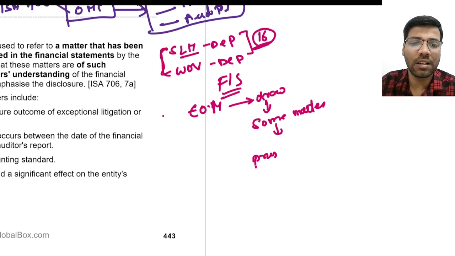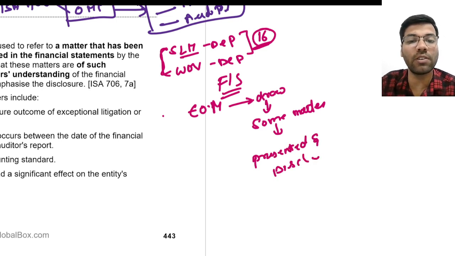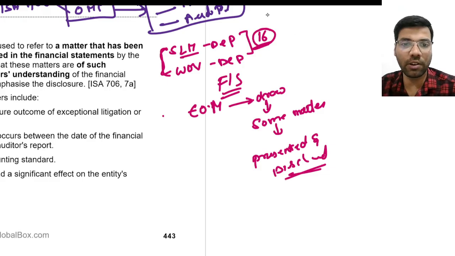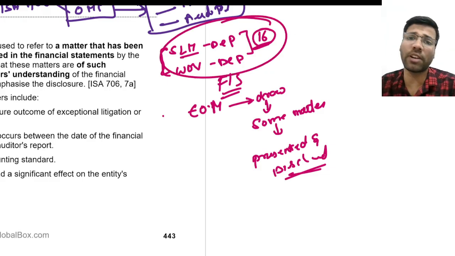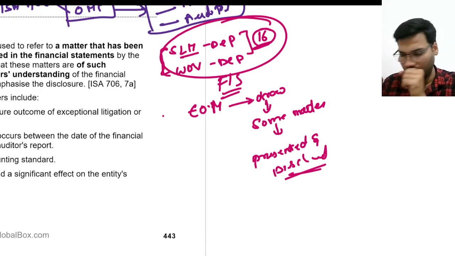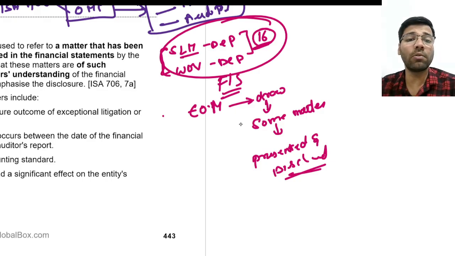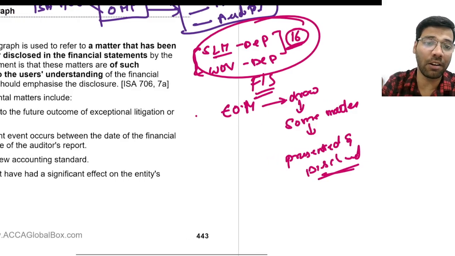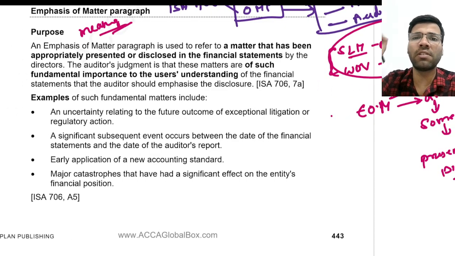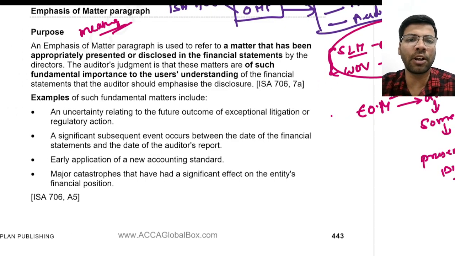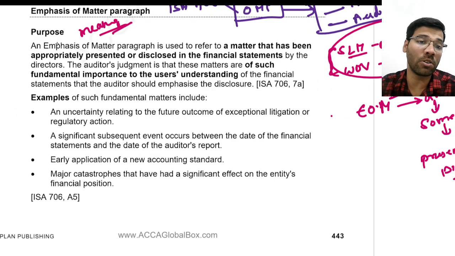These are presented and disclosed in financial statements. Like I told you, this is already disclosed in financial statements. If the auditor wants to highlight this, then he will put this emphasis of matter paragraph. Okay, listen everyone, wordings are very important here. Try to read these wordings as many times as possible.